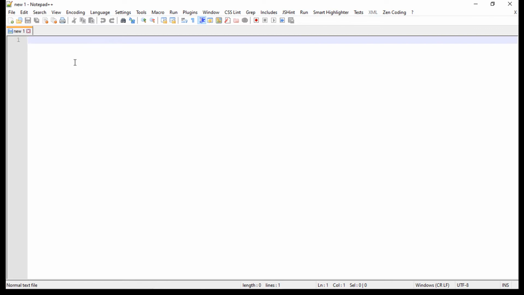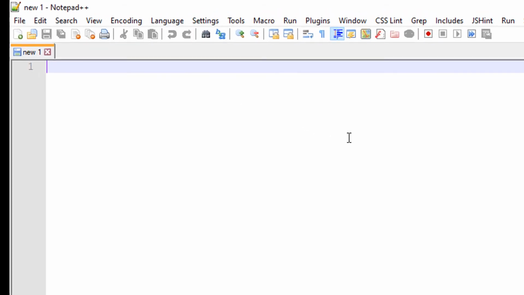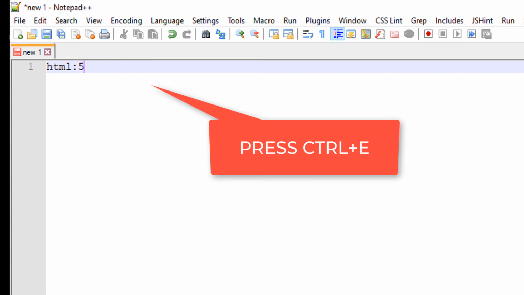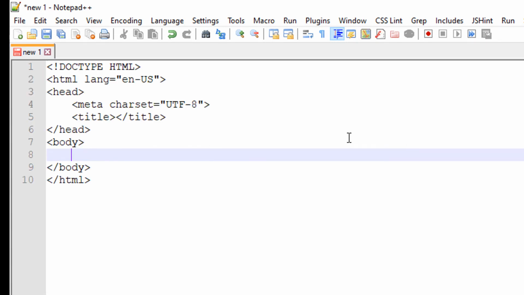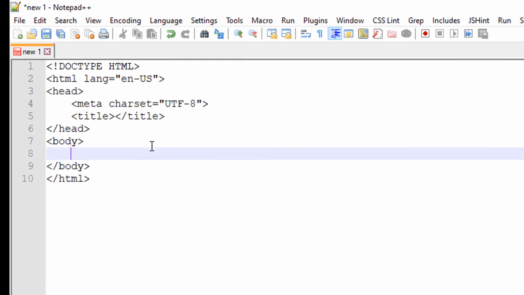Okay, my notepad++ editor is open again, and you can see that lots of menu included in my notepad++ editor. Now this is the time to check it is working or not. So I can write a first HTML code, just typing HTML:5 and press the Ctrl+E. Yeah, this is the magic of zencoding.